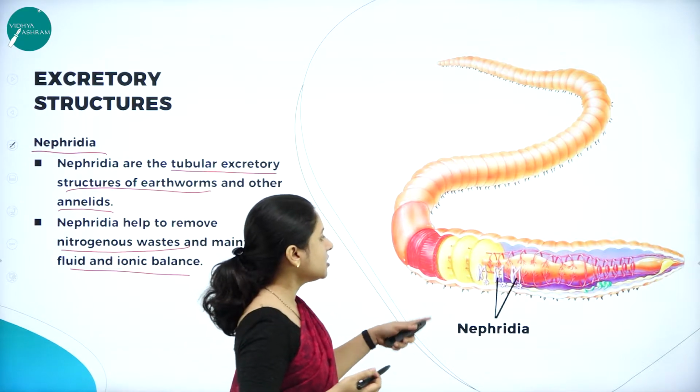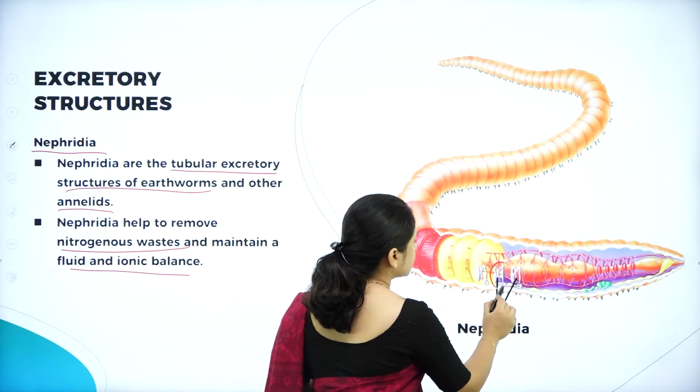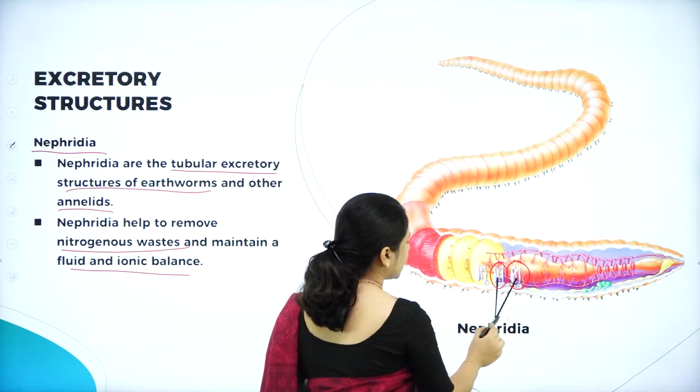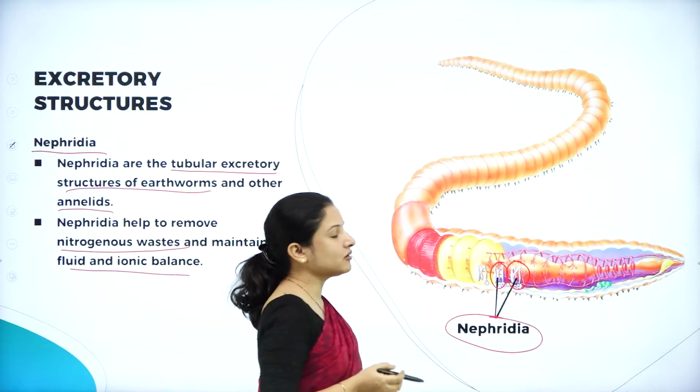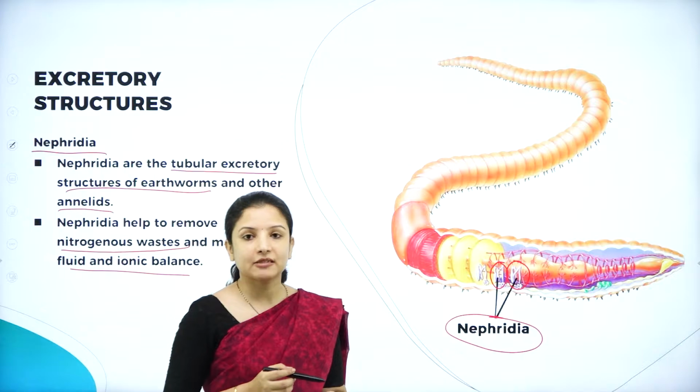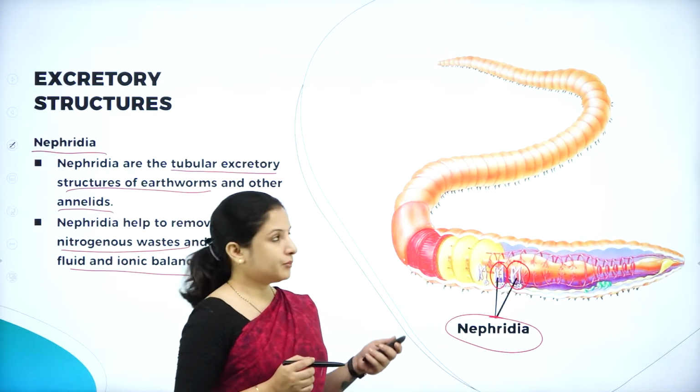If you can see here, earthworms have tubular structures called nephridia, which help in the process of excreting the nitrogenous waste out of the body.